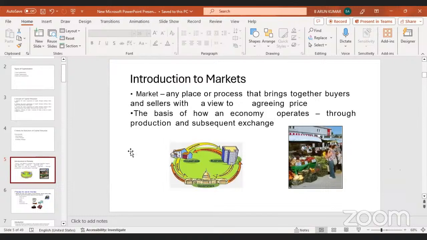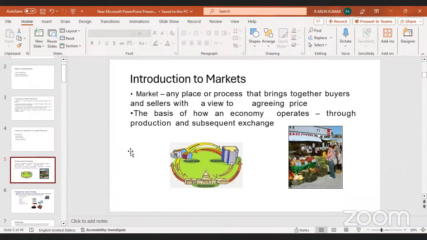So here, capital markets first. The term is market. Market means nothing but any place or process that brings together buyers and sellers with a view to agreeing on price. So two things here: sellers and buyers. They are grouped in one place, or they sit in one place and agree on price. They are accepting the agreement, or they are accepting to purchase or sell the good. That place we call as market.